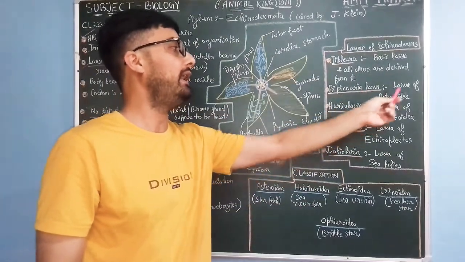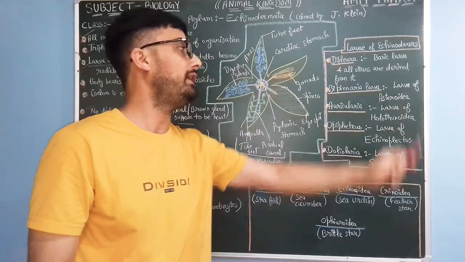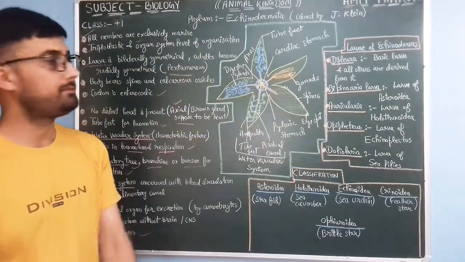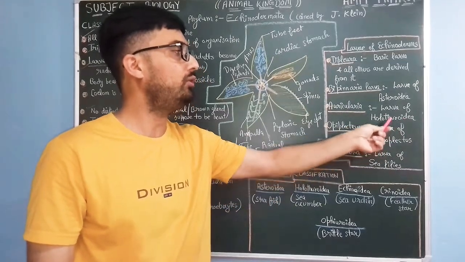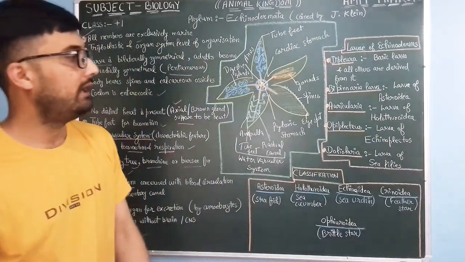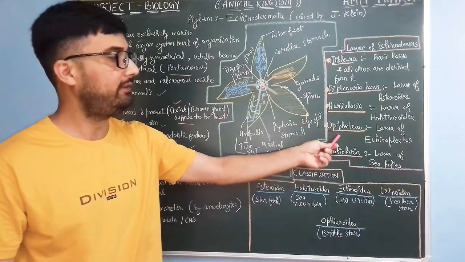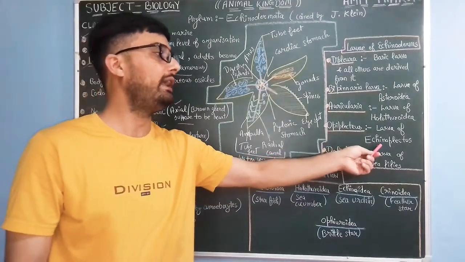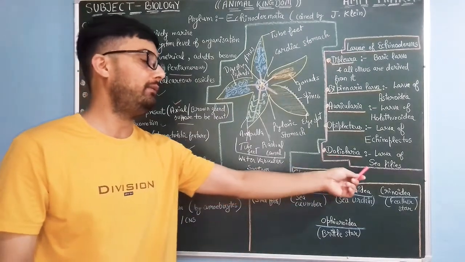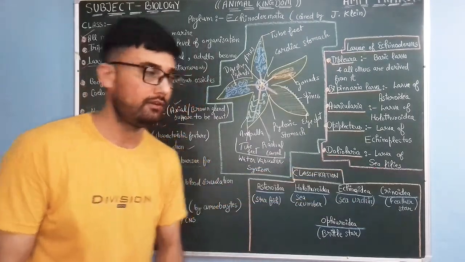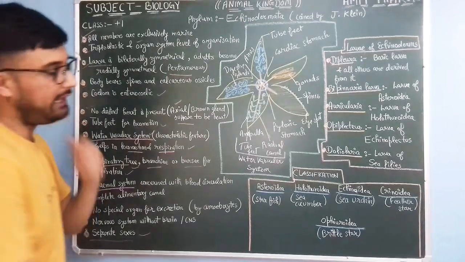Bipinnaria larva, the larva of the class Asteroidea, starfish. Auricularia larva, the larva of class Holothuroidea. And Ophiopluteus larva is the larva of Ophiuroidea. Doliolaria larva is the larva of sea lilies.